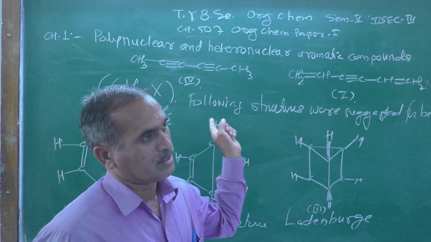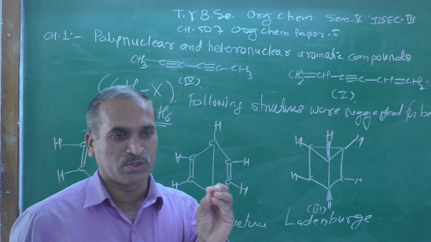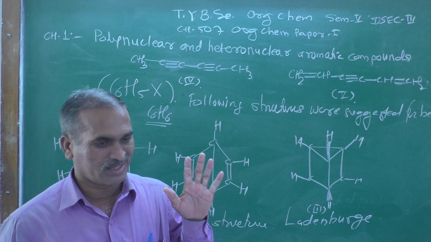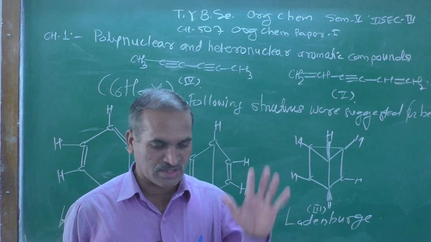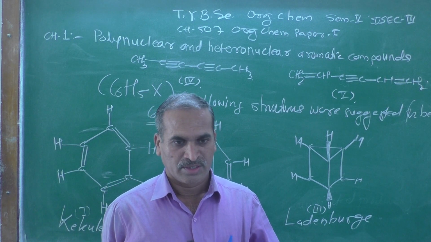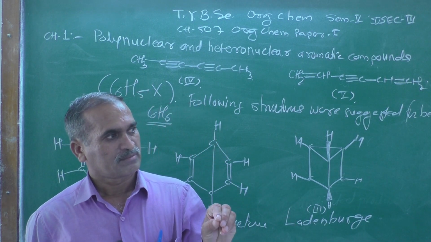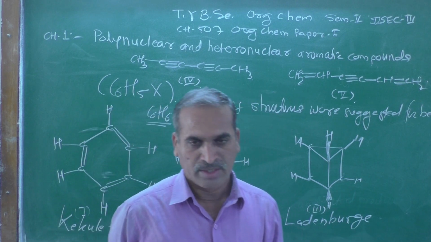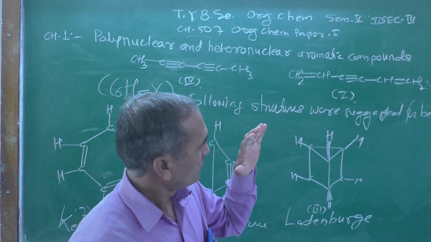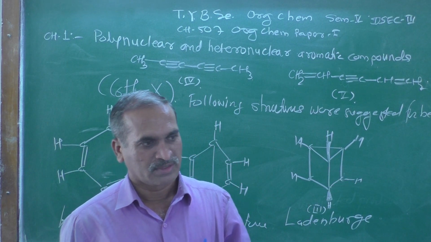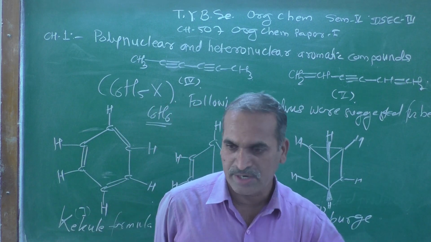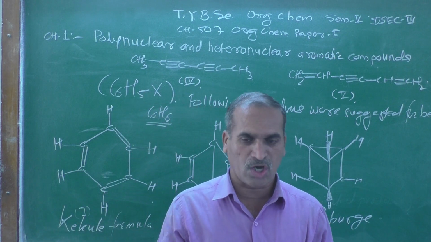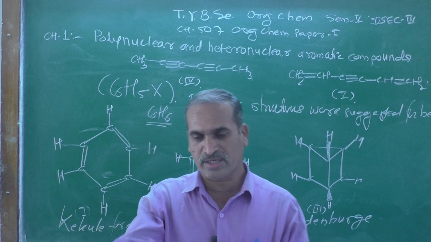If you see all these 5 structures carefully, you will find how the 6 carbon atoms and 6 hydrogen atoms satisfy the 4 bonds of the carbon atoms perfectly, but out of those 5 structures given by the different scientists, only one is correct, because the structure of benzene in the early days, long back, puzzled the organic chemists.